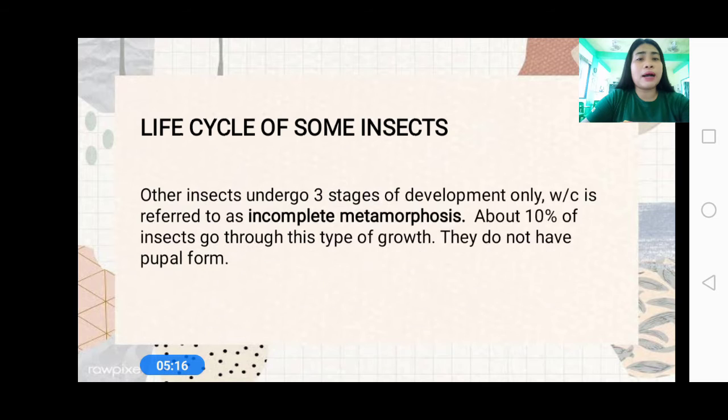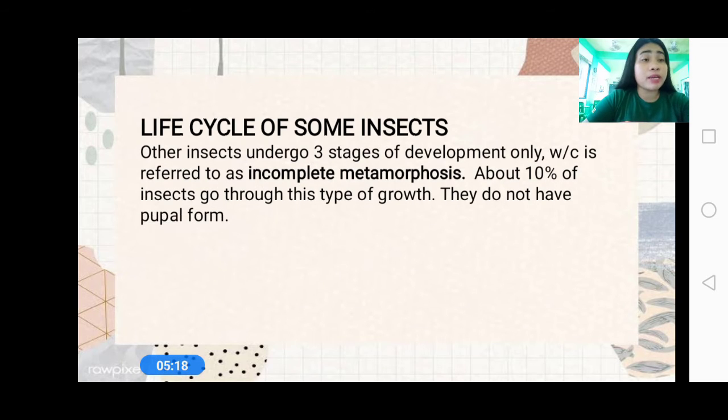Okay, let's talk about incomplete metamorphosis. Other insects undergo only 3 stages of development, which is referred to as incomplete metamorphosis. If complete metamorphosis has 4 stages, then incomplete metamorphosis has only 3 stages. About 10% of insects go through this type of growth, meaning they do not have a pupal form.